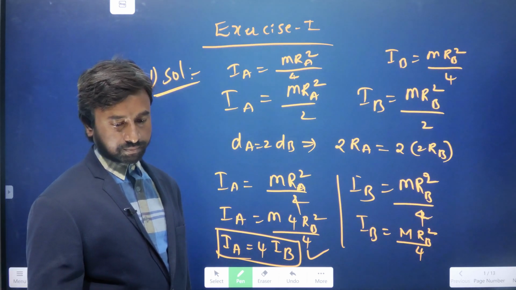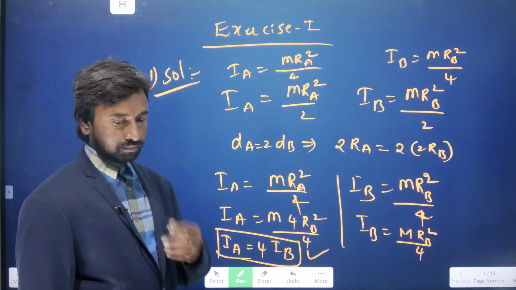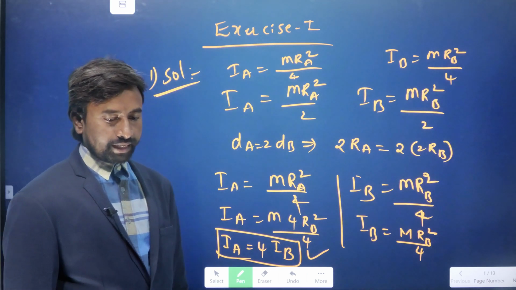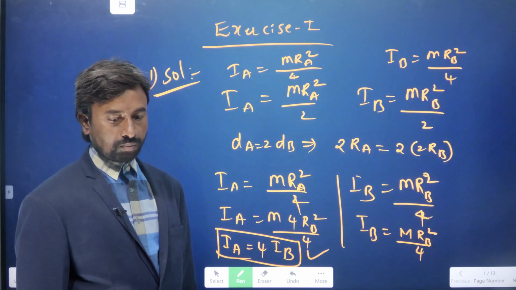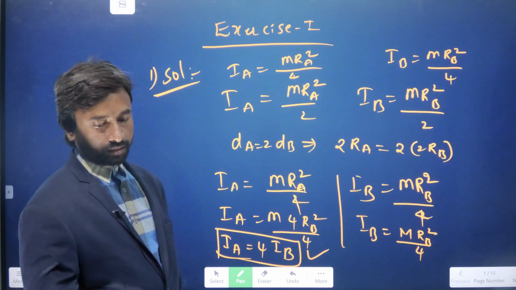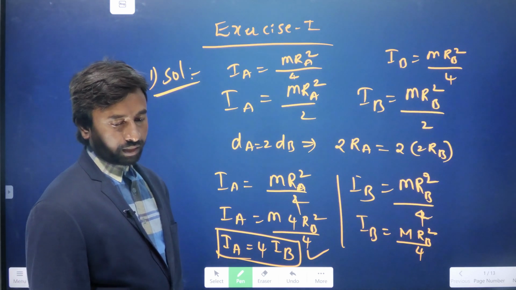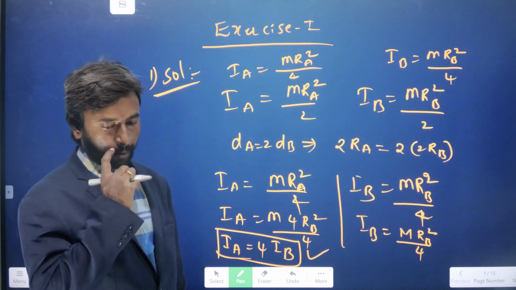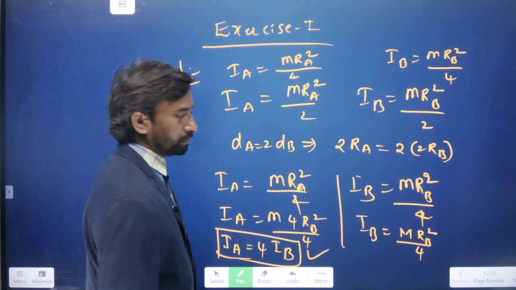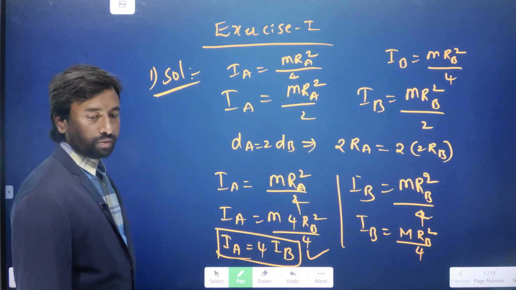So next, the second one. Consider a light rod with 2 heavy mass particles at its ends. Let AB be a line perpendicular to the rod, as shown in the figure.